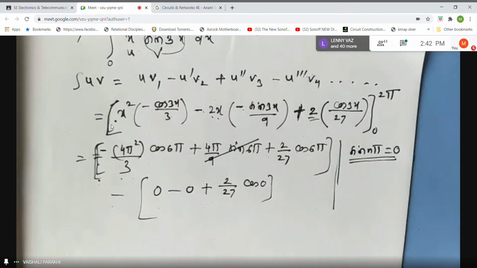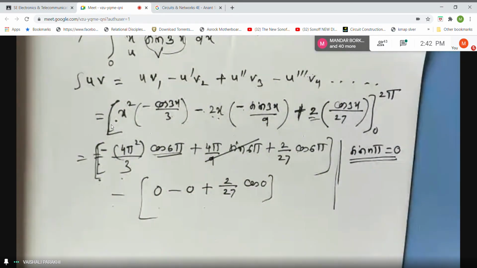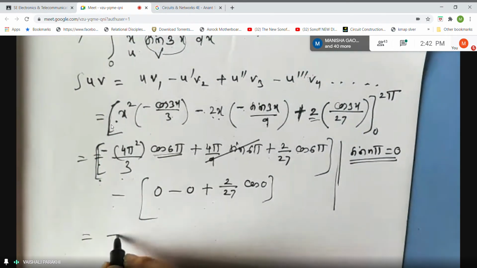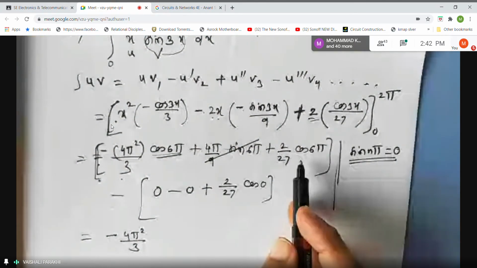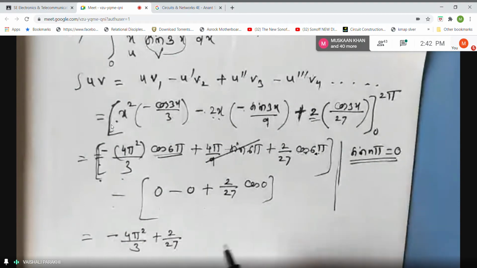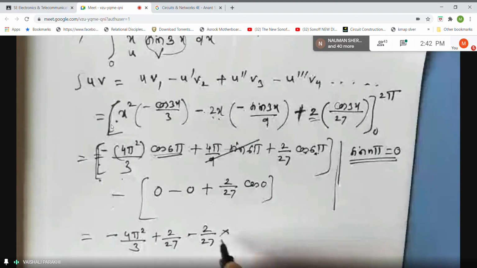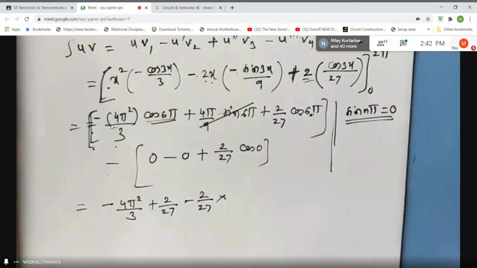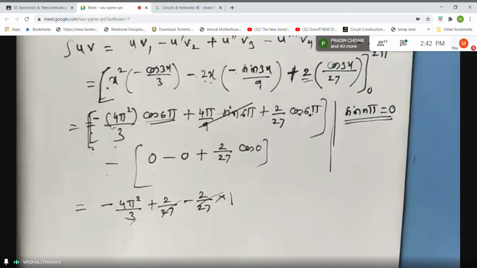Then what is cos of 6 pi? 1, because 6 is an even number. Correct? So you get minus 4 pi square by 3 into 1. This term is gone. And here also it is 1, right? Cos of 6 pi. So it is 2 by 27 minus. What is cos of 0? 1. Cos of 0 is 1. So these two terms will vanish and this will be the answer.